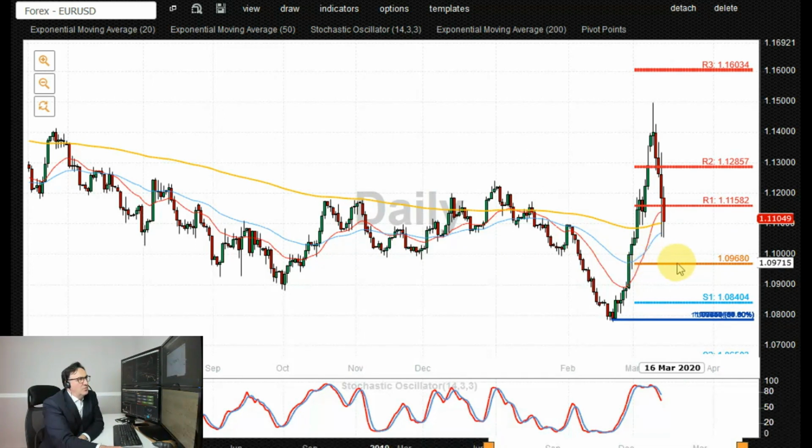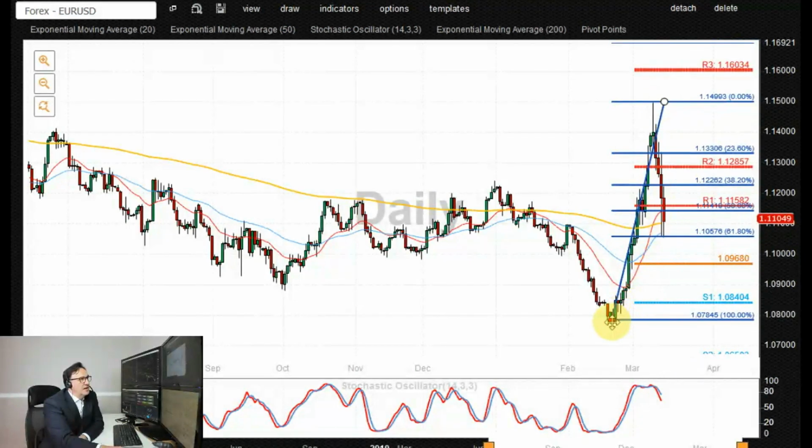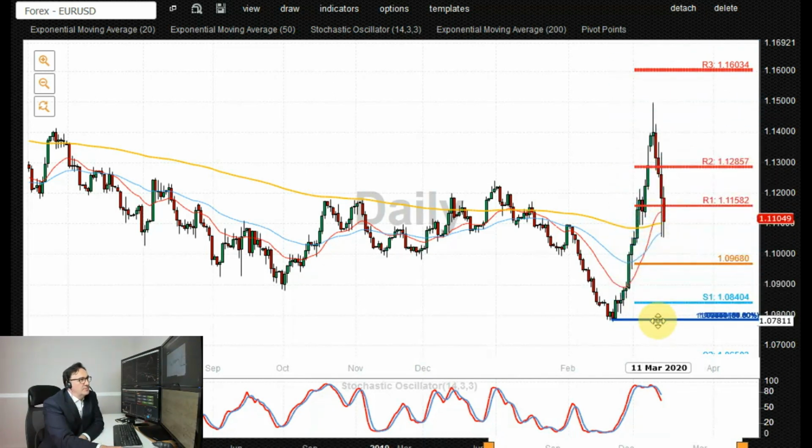Below that we have 1.0970, a zone of about 30 points, which would be closely watched as additional downside support. The current lows at 1.1050, 1.1060 are also very important because they represent a 61.8 fib retracement from the 1.0785 low all the way up to the 1.15 high, so low to high, a full 61.8 fib retracement. Obviously, if we lose that level, then the price can dip lower, targeting 1.10, 1.0970.